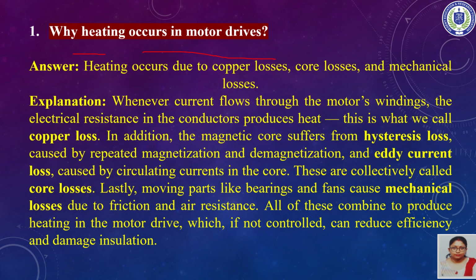The third part: in the machine there are a few moving parts like bearings and fans. All of this will cause mechanical losses due to friction and air resistance. All these three types of losses together produce heating in the motor drive, and if it is not controlled, it will ultimately lead to damage of the insulation and lessen the efficiency of the motor drive. So heating occurs due to copper losses, core losses and mechanical losses.